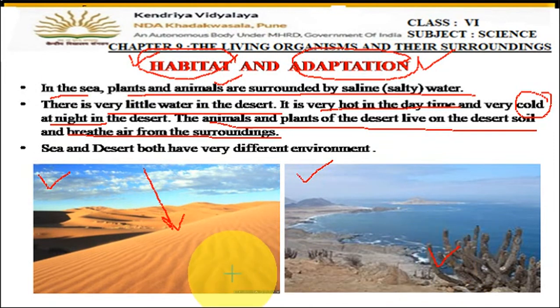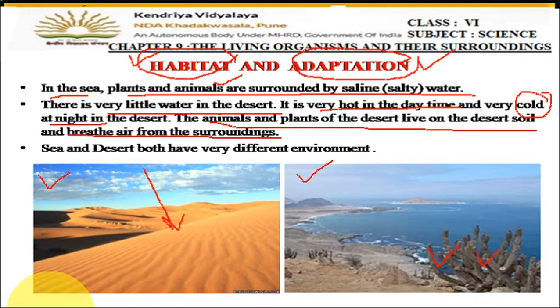So now, what are the different changes in these plants which make them live in these places? Like the plants found in the desert areas have some special characteristics, and the plants found near the sea areas might have some different changes in their body due to which they are present in this climate.